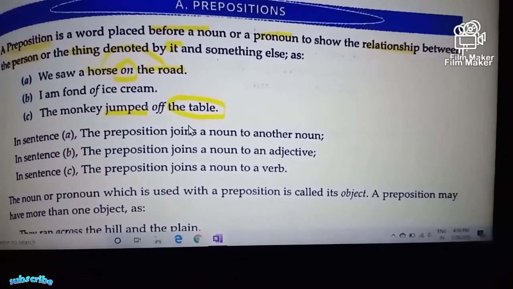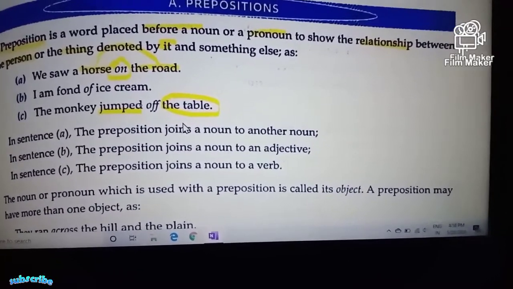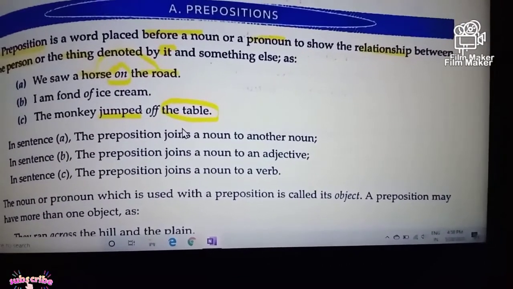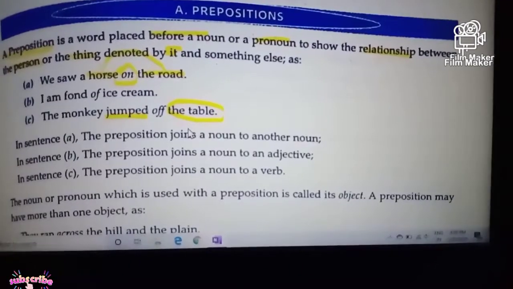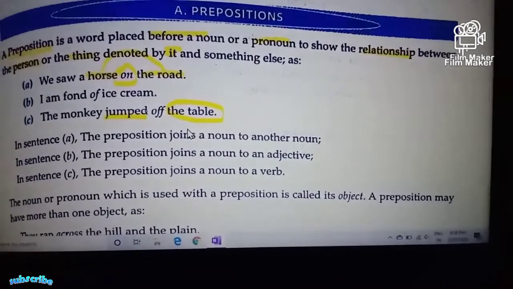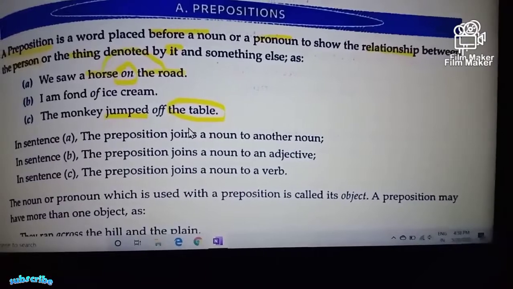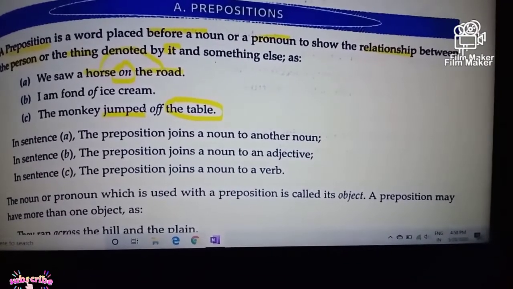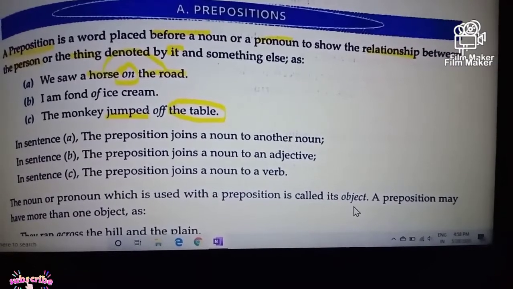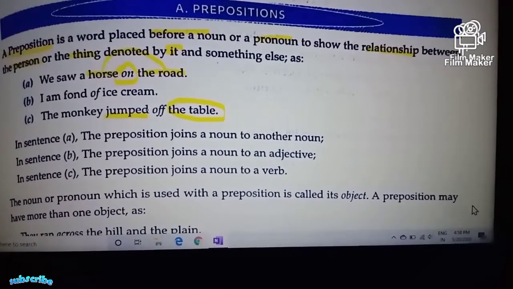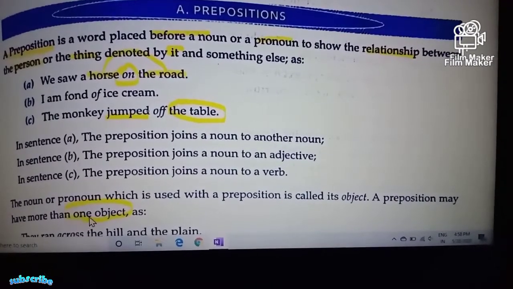So if you take a broad look, the nouns or the pronouns are used to show the relationship with the other parts of the sentences by using the prepositions. That is the basic use of prepositions and we shall focus on it. The noun or a pronoun which is used with a preposition is called its object, and a preposition may have more than one object.